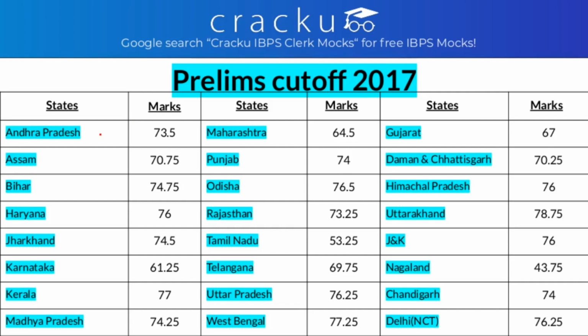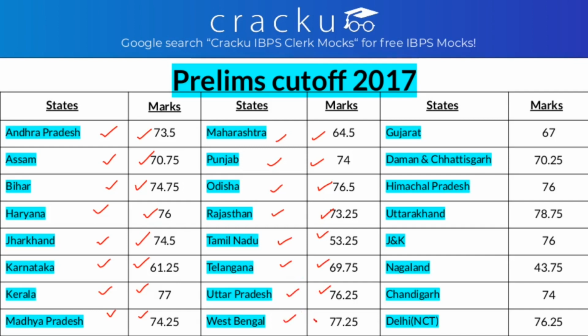So in Andhra Pradesh, in 2017, the cutoff was 73.5. In Assam, it was 70.75, Bihar 74.75, Haryana 76, Jharkhand 74.5, Karnataka 61.25, Kerala 77, Madhya Pradesh 74.25, Maharashtra 64.5, Punjab 74, Odisha 76.5, Rajasthan 73.25, Tamil Nadu it was 53.25, Telangana it was 69.75, Uttar Pradesh it was 76.25,